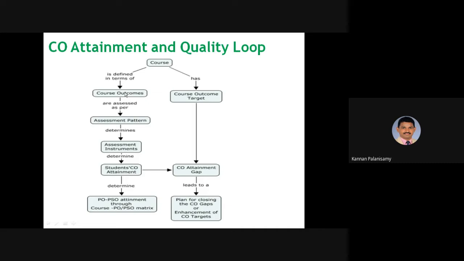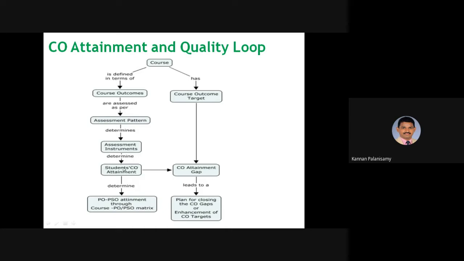And these course outcomes are assessed by means of this assessment pattern that is designed by the instructor or teacher handling that particular course, who determines the assessment instruments for the assessment pattern, what are all the instruments required. Next, it determines student CO attainment.